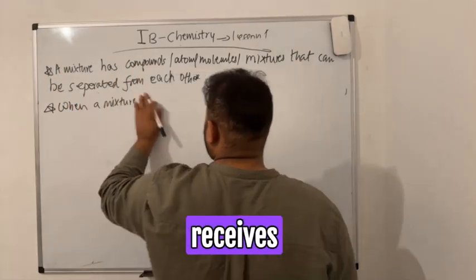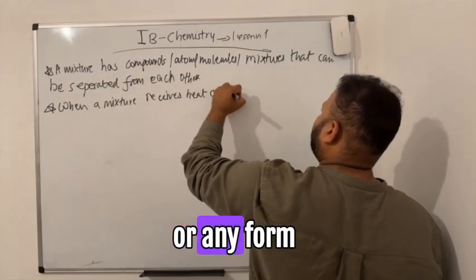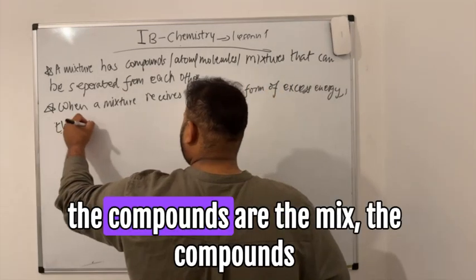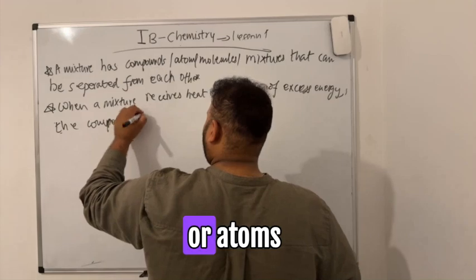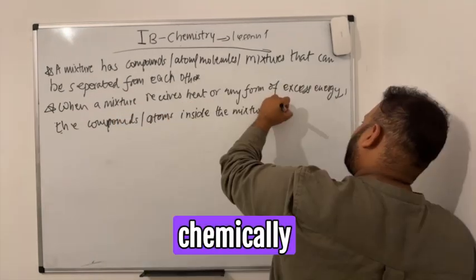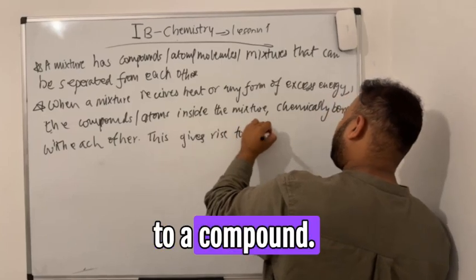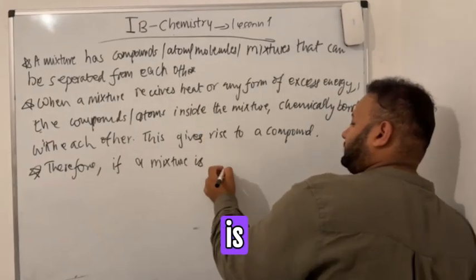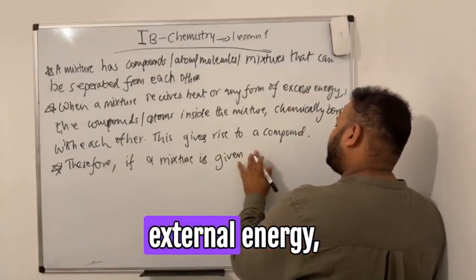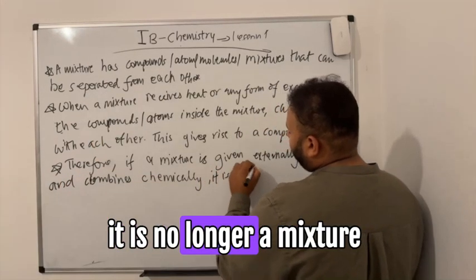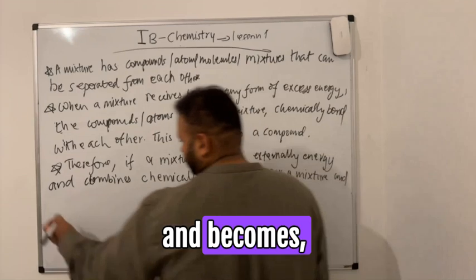When a mixture receives heat or any form of excess energy, the compounds or atoms inside the mixture chemically bond with each other. This gives rise to a compound. Therefore if a mixture is given external energy and combines chemically, it is no longer a mixture and becomes a compound.